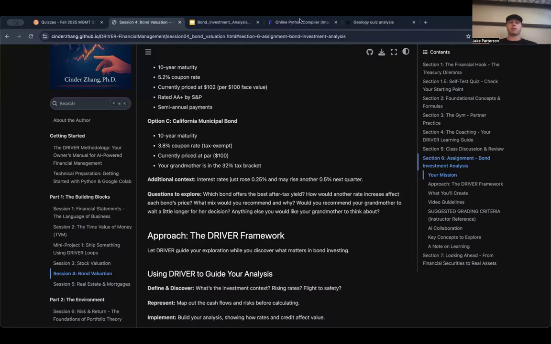In the next 4 to 5 minutes, I'm going to walk you through a bond plan for my make-believe grandmother, 68, risk averse and needs a steady income, using the DRIVER framework: define, represent, implement, validate, evolve, and reflect. This is, of course, for Management 3100, session 4 assignment.